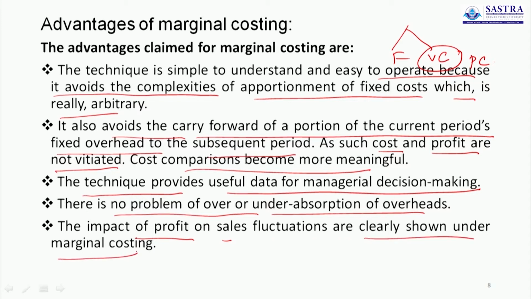When the output is increased, definitely the profit and contribution are increased. Everything will be displayed clearly, so there is no problem for fluctuation in profit or sales.